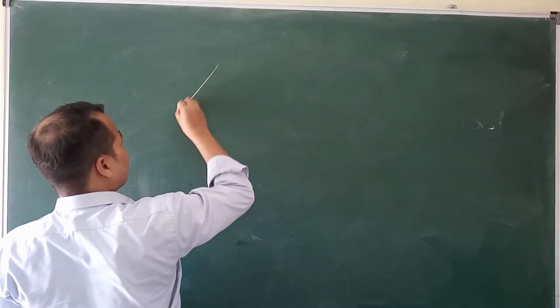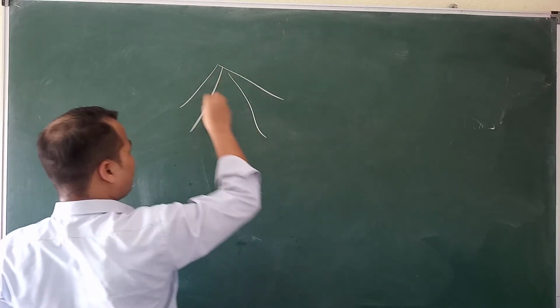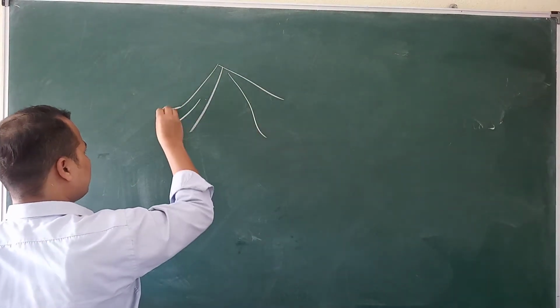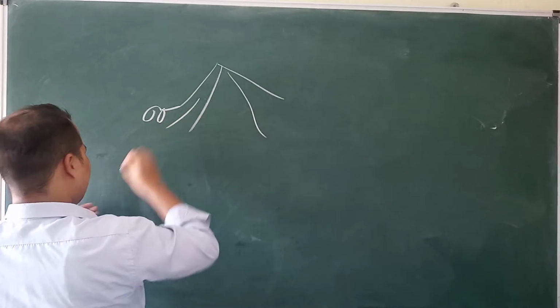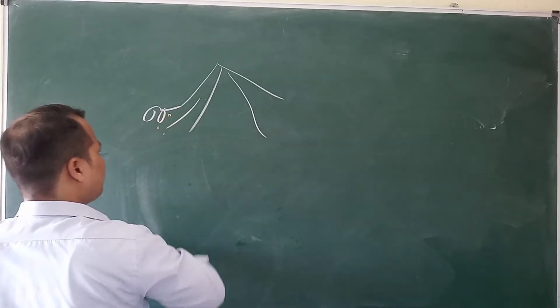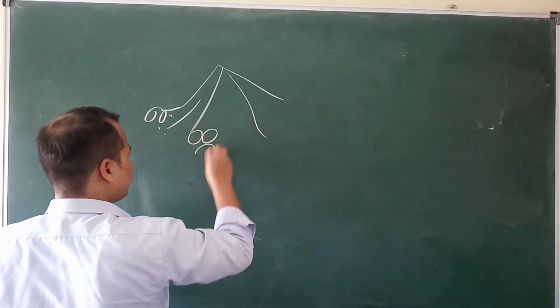This is a plant root, and this is the rhizobium bacteria, they are staying there.